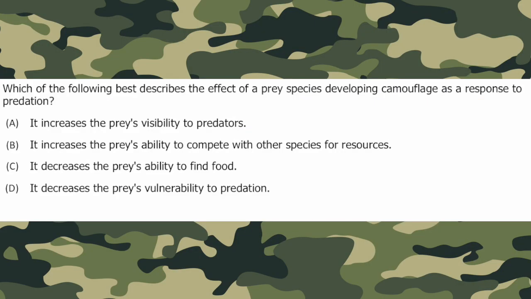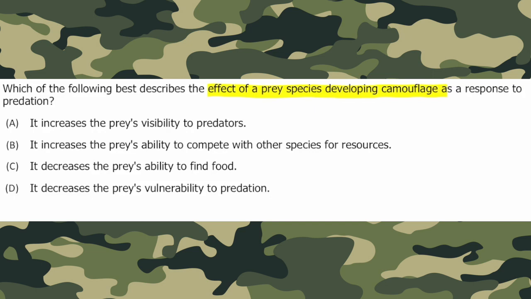All right, our third and final question reads, which of the following best describes the effect of a prey species developing camouflage as a response to predation? So with this question, we're looking at predator and prey interactions. So why do organisms develop camouflage? Why do we see that? Well, camouflage allows organisms to hide from their predators. It allows them to blend into their environment, which allows them to survive and reproduce better. It's a survival advantage, camouflage, because it increases their chances of survival.